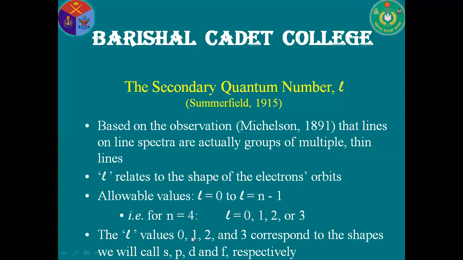It represents the shapes of the orbitals. The orbitals are S, P, D, and F. The secondary quantum number represents the shape of the orbitals, and its values are integers 0, 1, 2, 3. This is the secondary quantum number.